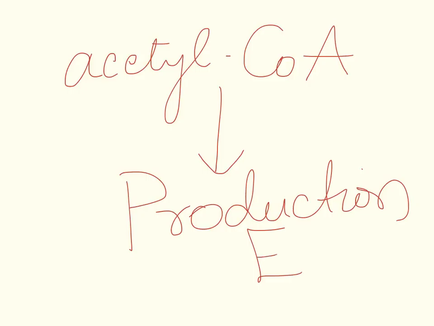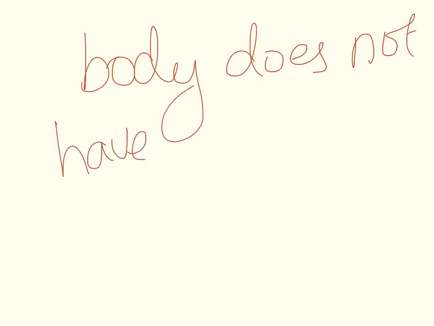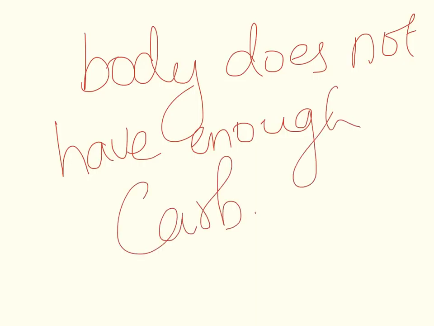But if carbohydrates or glycogen is not available, when the body does not have enough carbohydrates, it breaks down fatty acids to go through beta oxidation.